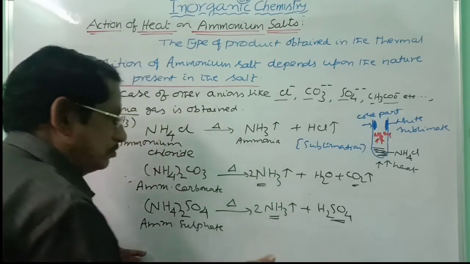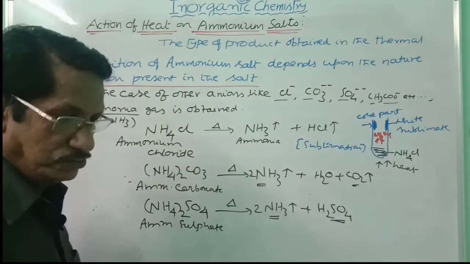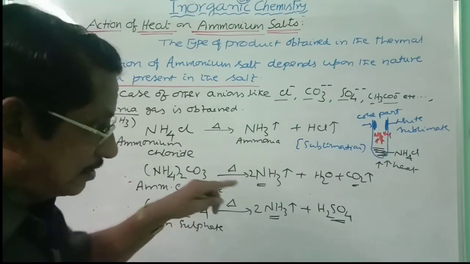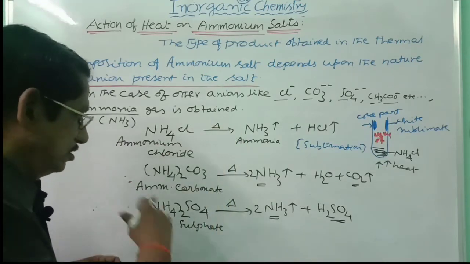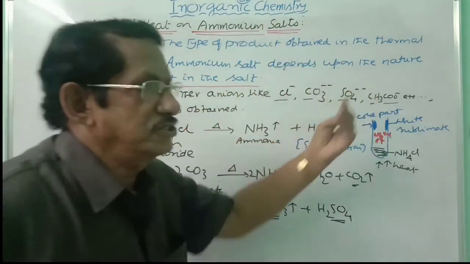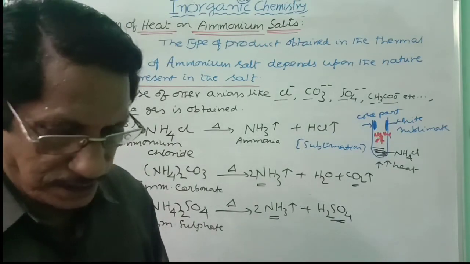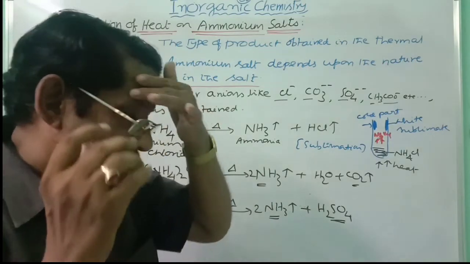Ammonia gas is obtained as vapors, which have a characteristic smell and basic property, and turn moist red litmus to blue. All these properties can be checked in the laboratory. Even ammonium acetate will be converted into ammonia gas and acetic acid. So these are the products obtained when ammonium salts are heated.